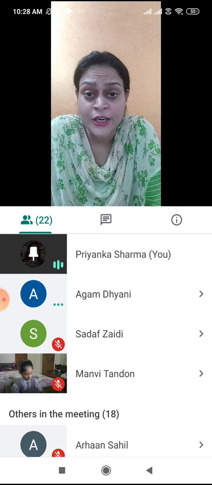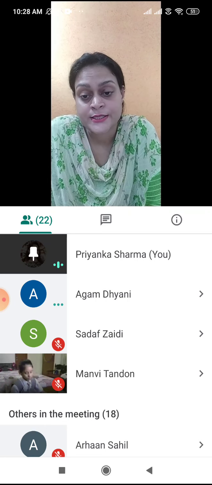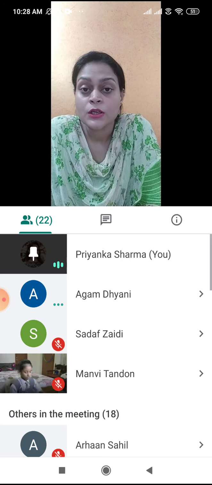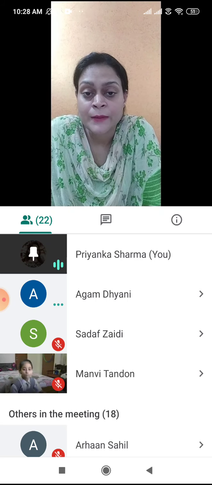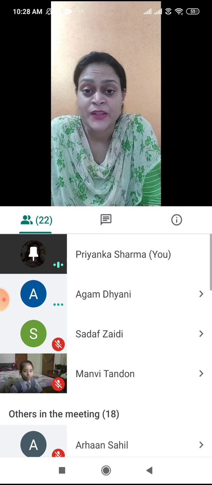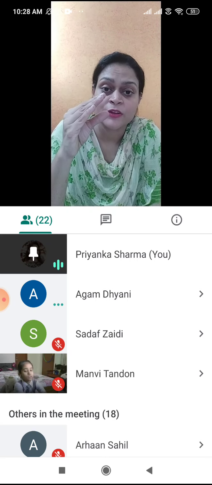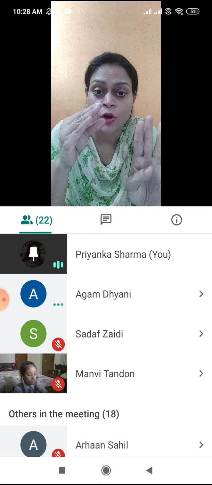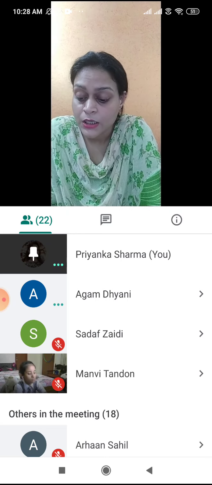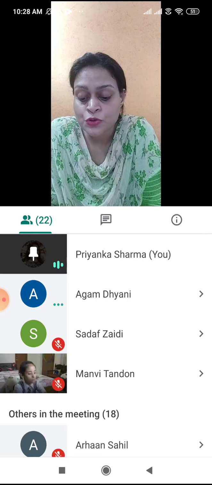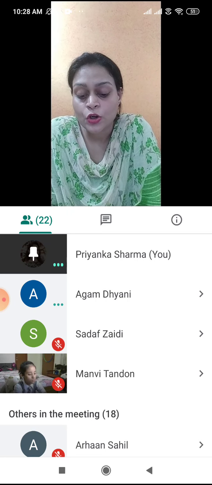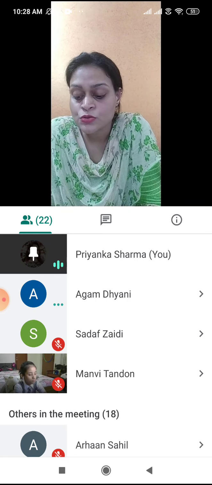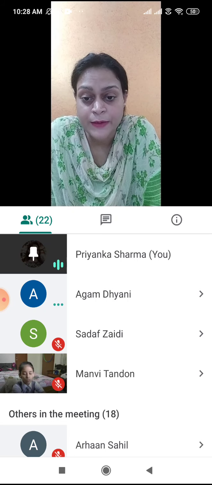Now, the best shadow is formed by opaque objects. Why? Because they don't allow even a little light to pass through them, and a dark frame is seen at the opposite side of the light. If light is here, then shadow will be formed this side. Okay, opposite side, this side. Then to form a shadow, a source of light and an opaque or translucent object is required. Also, a surface is required where shadow can be formed.